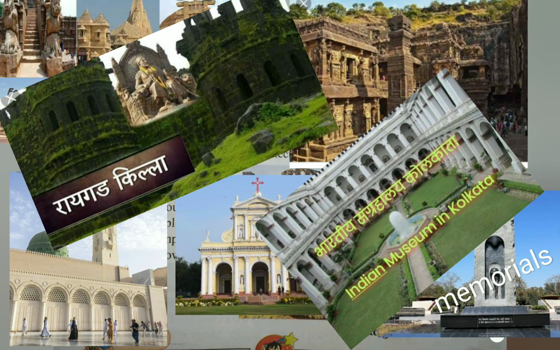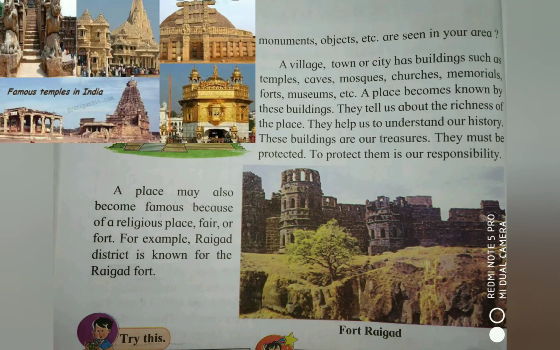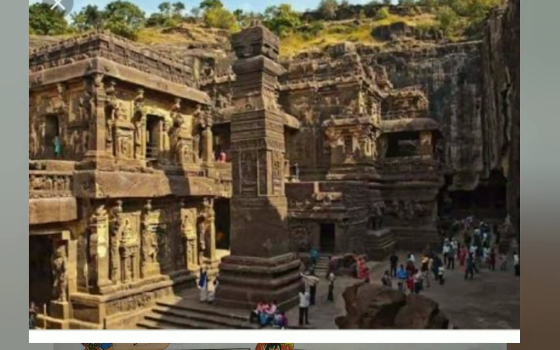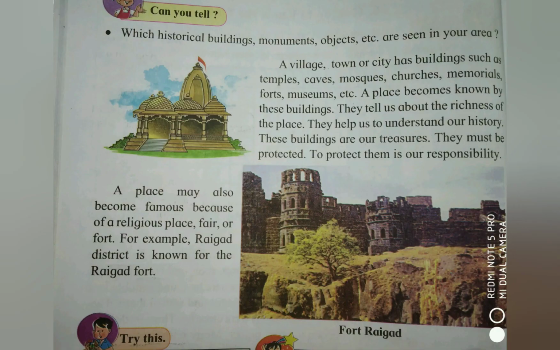buildings. Because of these buildings, some places are very famous. For example, you can take these Erola caves. Veruri is very famous for Erola caves. Am I right? Because of that particular building, that particular place is famous. They tell us about the richness of the place. They help us to understand our history. These buildings are our treasures. They must be protected. To protect them is our responsibility.